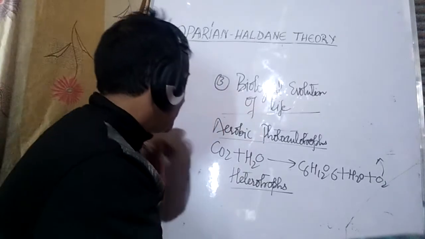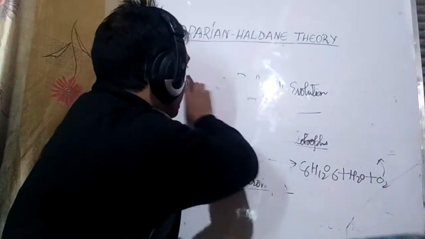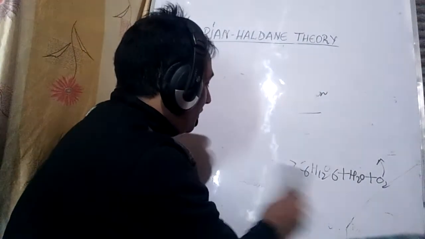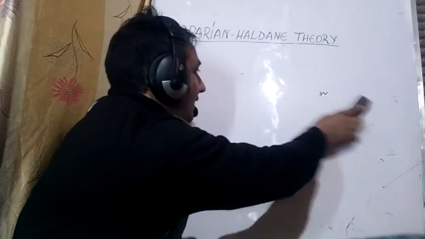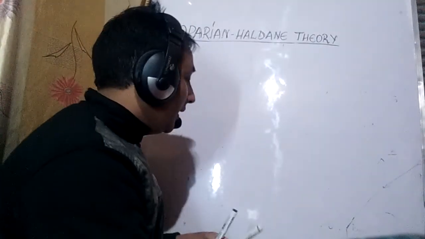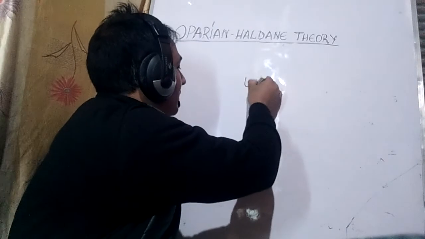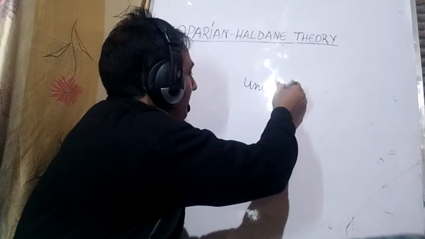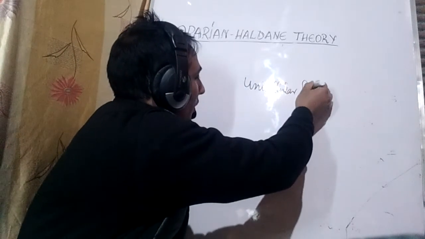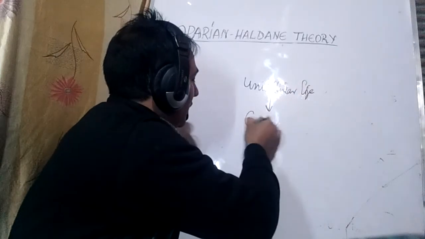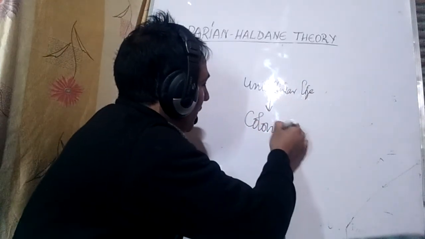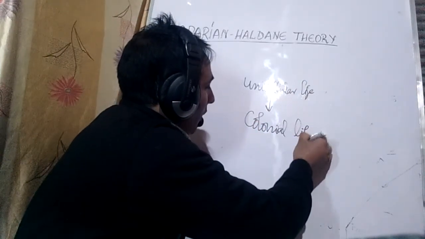There is another concept at this time when we are discussing the different modes of nutrition. All the life that existed was unicellular. From unicellular life, colonial life began to arise. Colonial life means many unicellular organisms began to live in colonies.